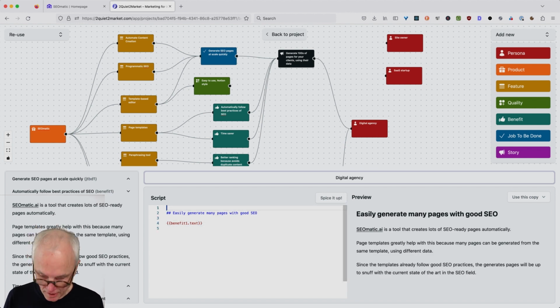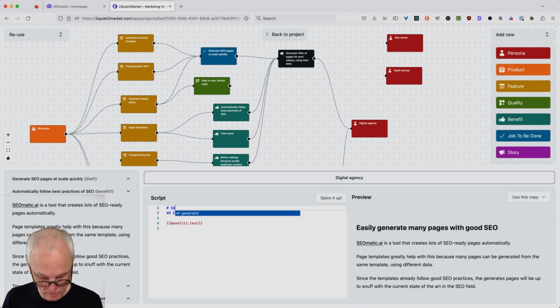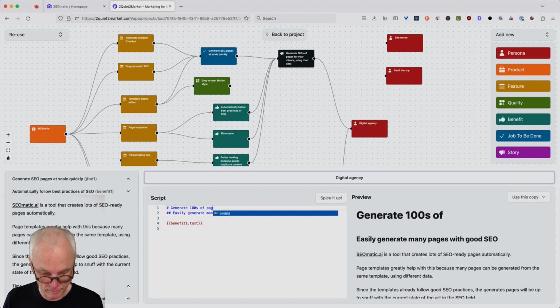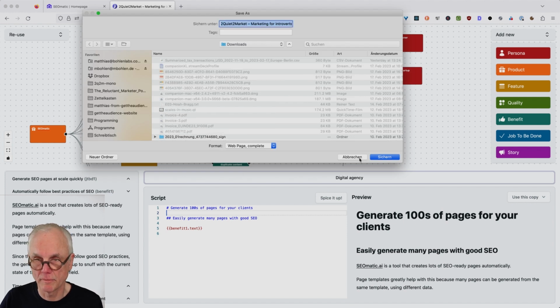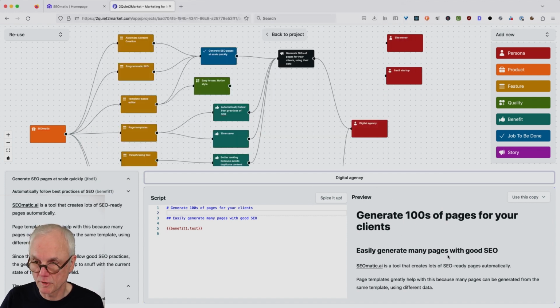And the title of the entire story could be generate hundreds of pages for your clients. Like that. And easily generate many pages with good SEO would be one subheading inside here, right?